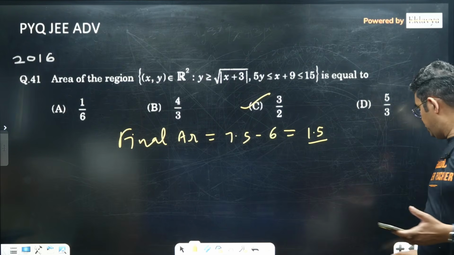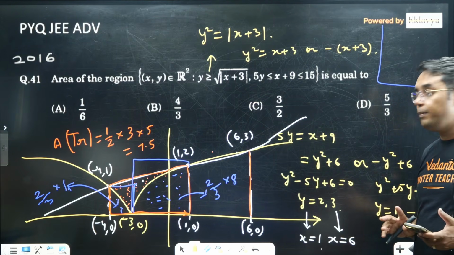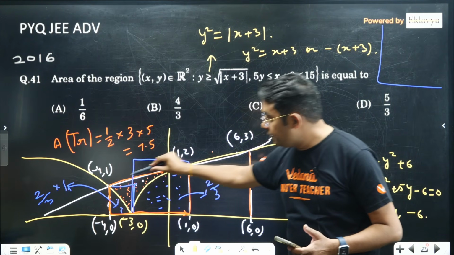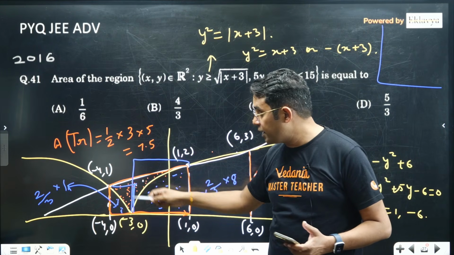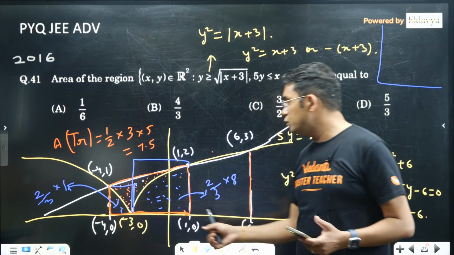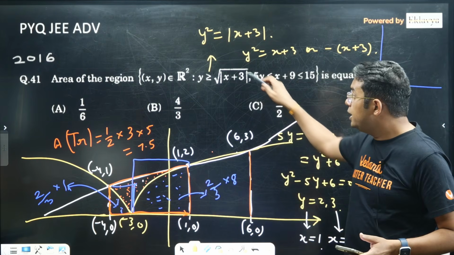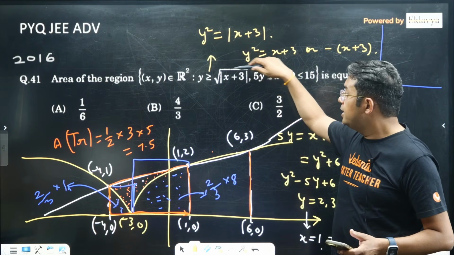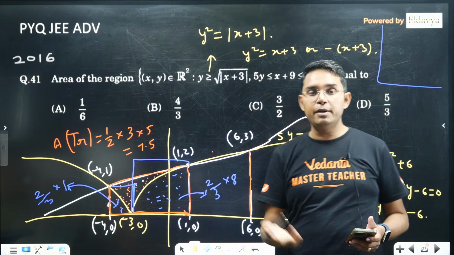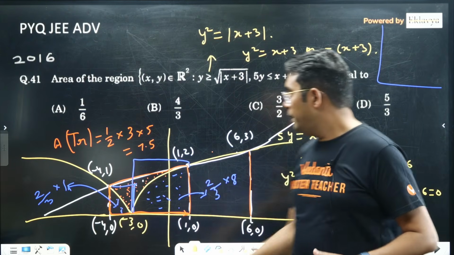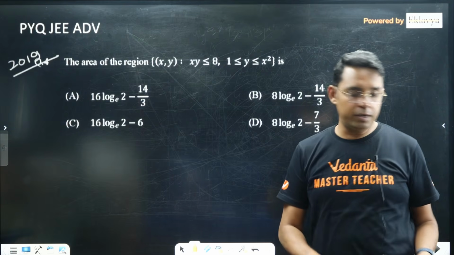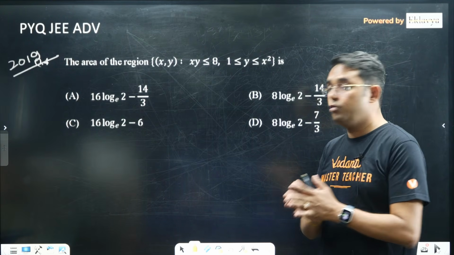I think this Archimedes theorem or 2/3 thing is helping a lot. Otherwise what you will be doing, you will be subtracting your parabola from the linear function, taking your limits from -4 to -3 and then -3 to 1. That way it can definitely be done, but you may get confused about how to take this y equal to root of mod of x plus 3, and then you have to do the integration and put the limits. Definitely it can be done, no doubt about that, but I am just giving you the idea that this 2/3 thing is very important to solve questions faster.